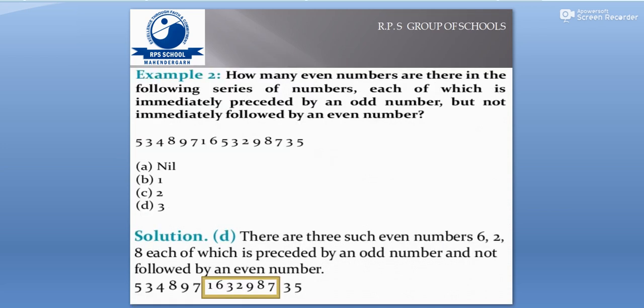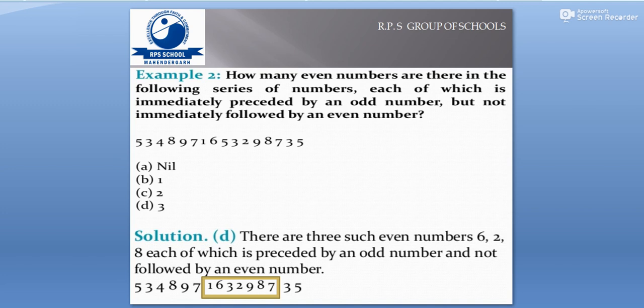Hello dear students, here we have another example, example number 2. The question says, how many even numbers are there in the following series of numbers, each of which is immediately preceded by an odd number but not immediately followed by an even number. I am giving you a minute of time, you do it, and then we will get back and try to solve it.